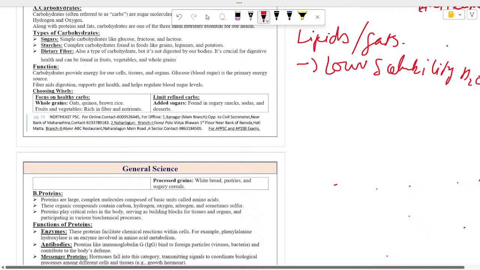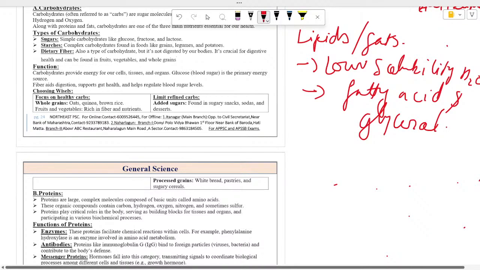And most of the fats, that is lipids, are in the form of fatty acid and glycerol in our body. And their main purpose in the body is for energy storage, as well as for making of the cellular membrane.